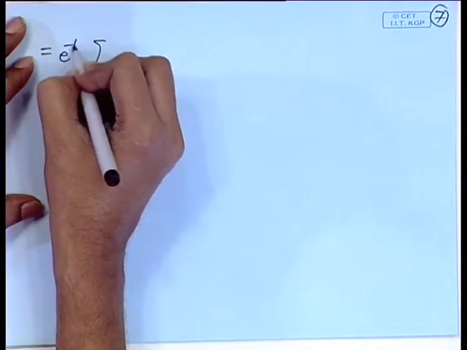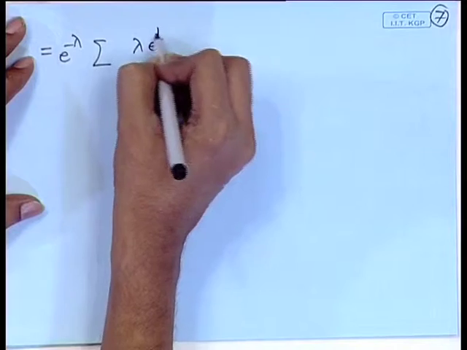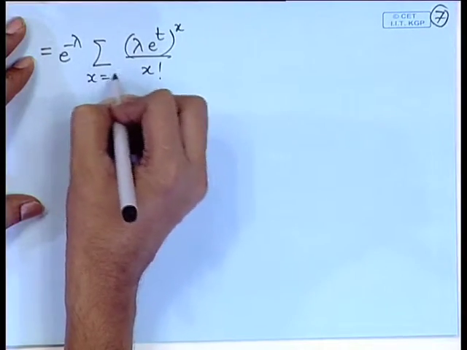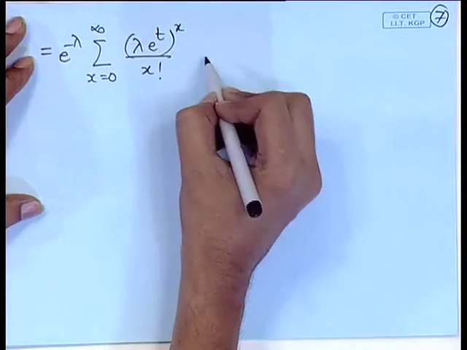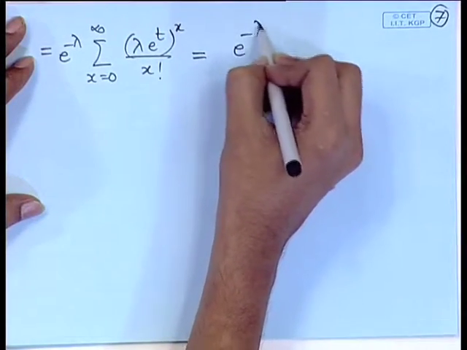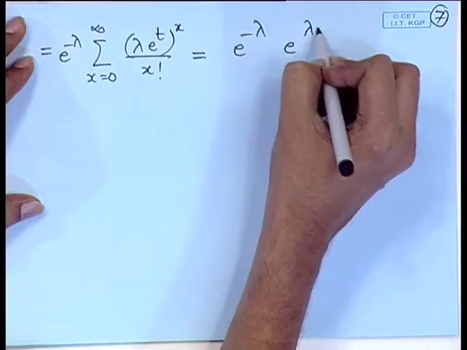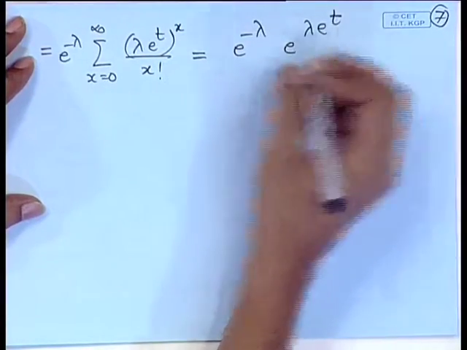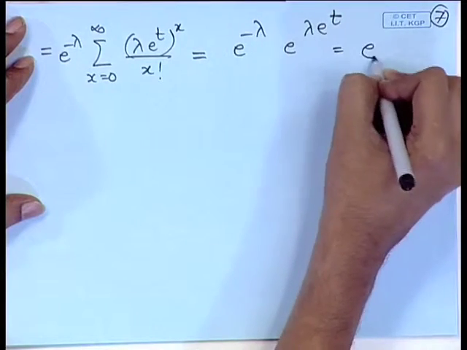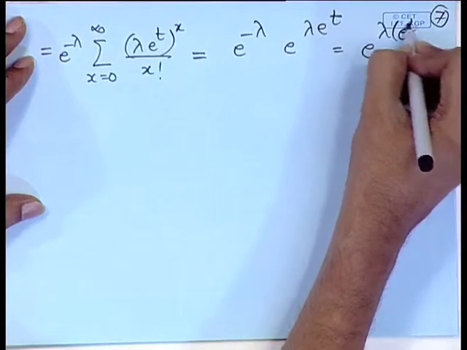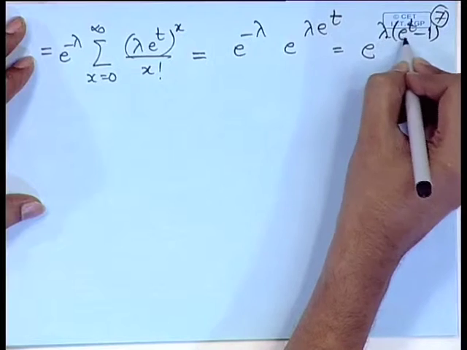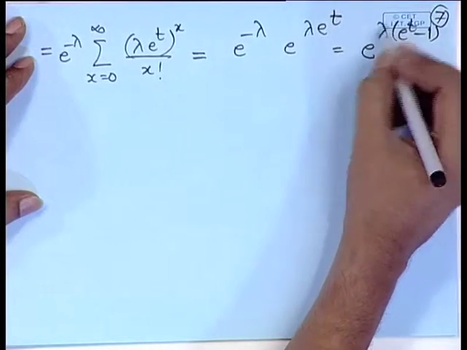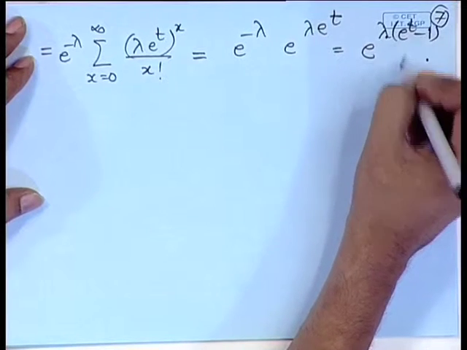e to the power minus lambda, summation x is equal to 0 to infinity, (lambda e to the power t) to the power x by x factorial. So, this is equal to e to the power minus lambda, e to the power lambda e to the power t. This term is an expansion of e to the power lambda e to the power t. Therefore, the moment generating function of a Poisson distribution is e to the power lambda (e to the power t minus 1), which is existing for all values of t.